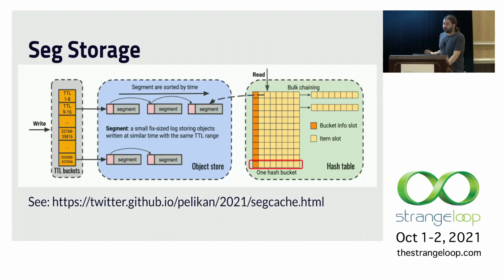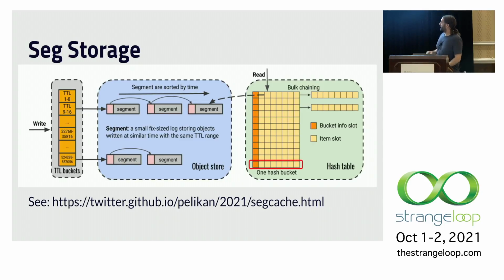The segment storage library, however, uses this thing called a segment instead of a slab. The big departure here is that instead of grouping items by their size, we're grouping the items by when they will expire. This is achieved by using these append log chunks and indexing those into these TTL buckets. So we group items with a similar TTL together, and we just start writing those into a segment, and when that segment fills up, we add another one.